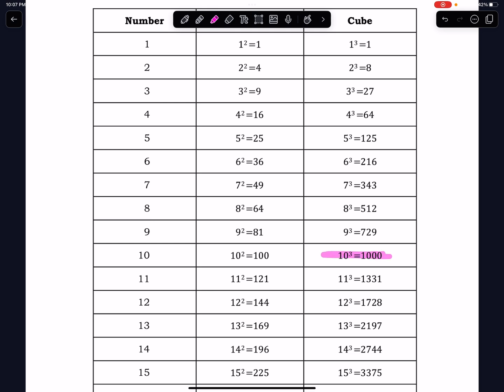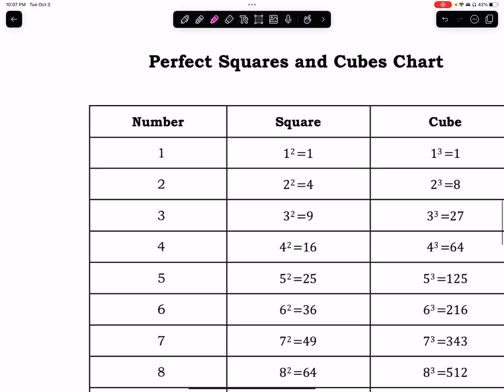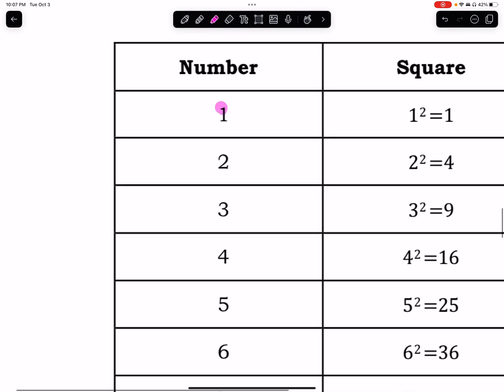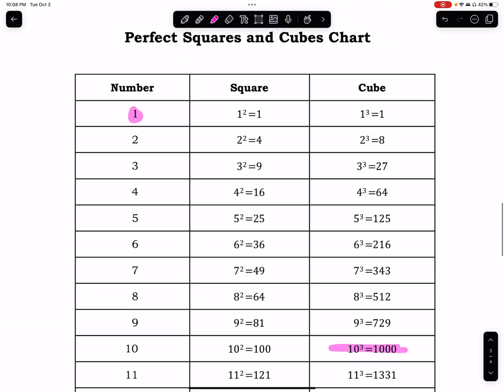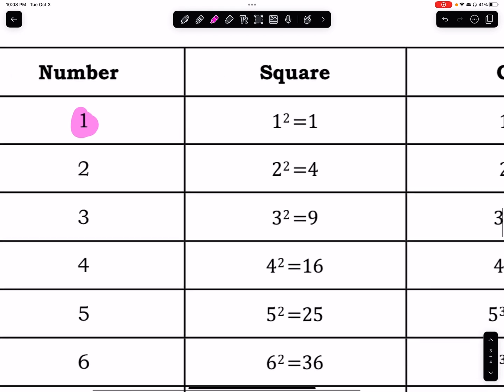10 cubed equals 1,000. But what exactly is this? Like, what are you memorizing? Well, let's go through the columns. This is a list of the perfect squares and cubes. If you look at the first column, we have numbers from 1 all the way down to 20. In the middle column, you have the numbers from the first column, but we're squaring these numbers. Notice it's 1 squared, 2 squared, 3 squared, 4 squared. As a result, we get the list of perfect squares, those special numbers that when you take their square root, you get a nice integer value.